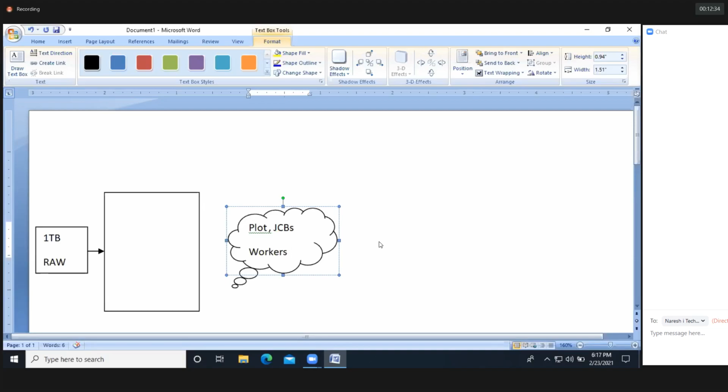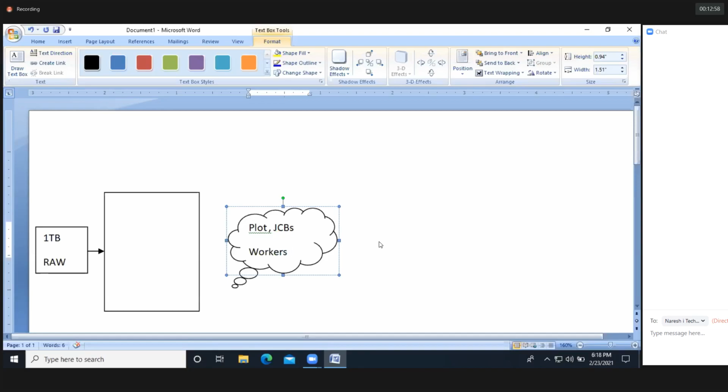We should make one ground. First of all, we need to clean this plot. We need to remove the dust, the trees and everything from the plot. Who is going to clean this plot? With the help of some machinery and some manpower, we are going to clean it.